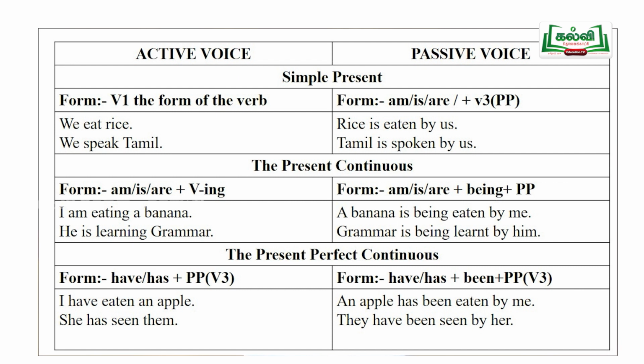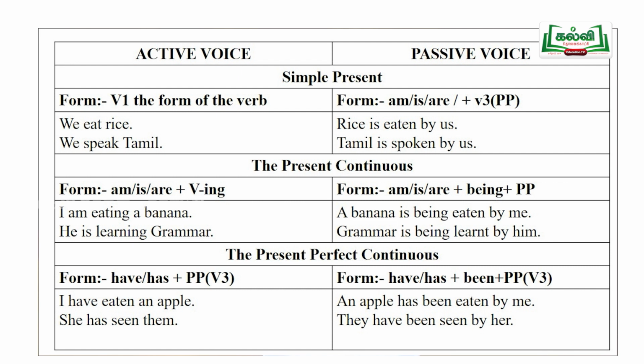What is the subject there? We. And what is the object there? Rice. So, according to our rule, the verb should be changed. First, take the subject to the object place. We is taken to the object place, and the object is rice.